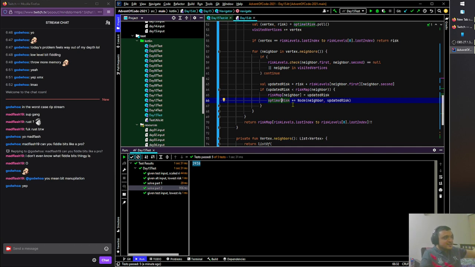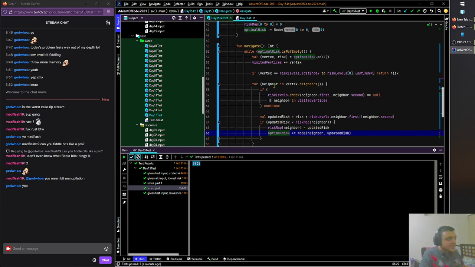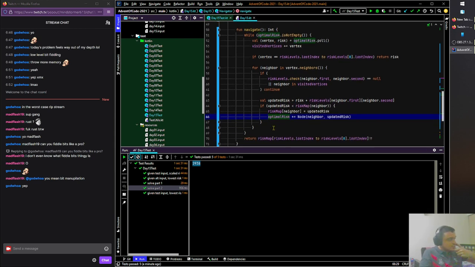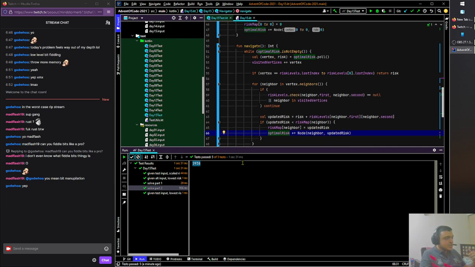Okay, dude, okay. The problem: optimal risk was always adding a node. That's why we were running out of memory. It was always adding a node for every neighbor, every loop. Every single loop, it was adding nodes and adding nodes and adding nodes. But it doesn't matter because only the ones which actually have the real updated risk value would get picked up, right? Because that's how the priority queue works.